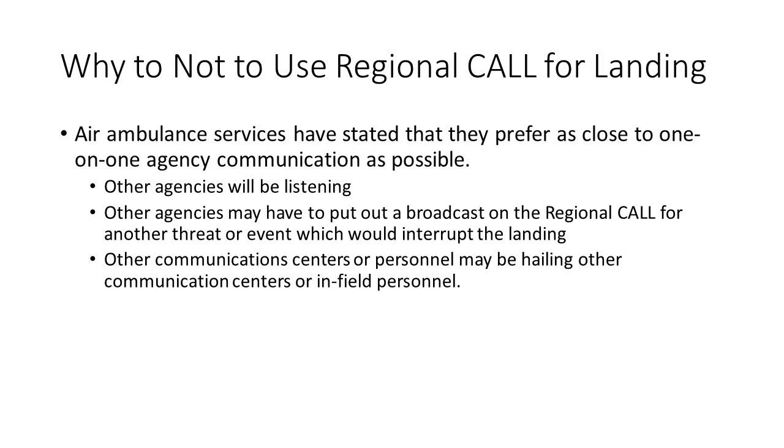You should not use a regional call talk group to land an air ambulance. There are several reasons for this. First, air ambulance services have stated that they prefer as close to one-on-one agency communication as possible. With a regional call talk group, that will not be possible. Other agencies will be listening and may have to put out a broadcast on the regional call for another threat or event, which would interrupt the landing zone communications. In addition, other communication centers or personnel may be hailing other communication centers or in-field personnel. In summary, if you are going to use ISICS to land an air ambulance, use a regional TAC.